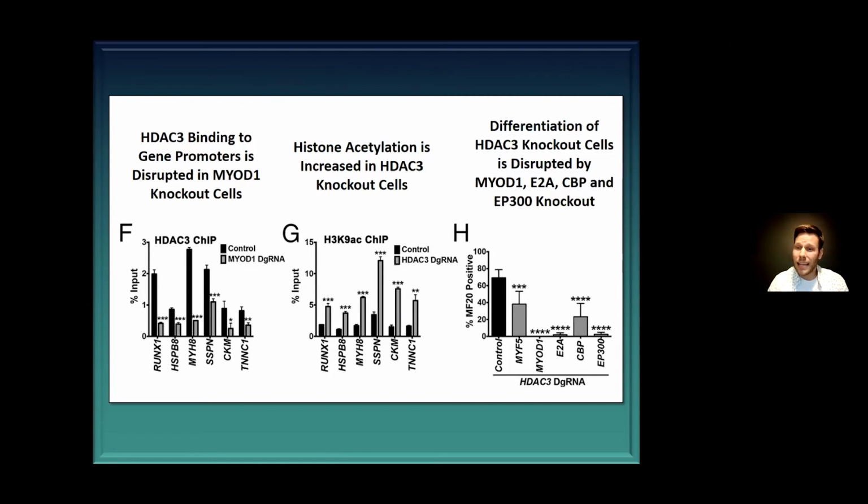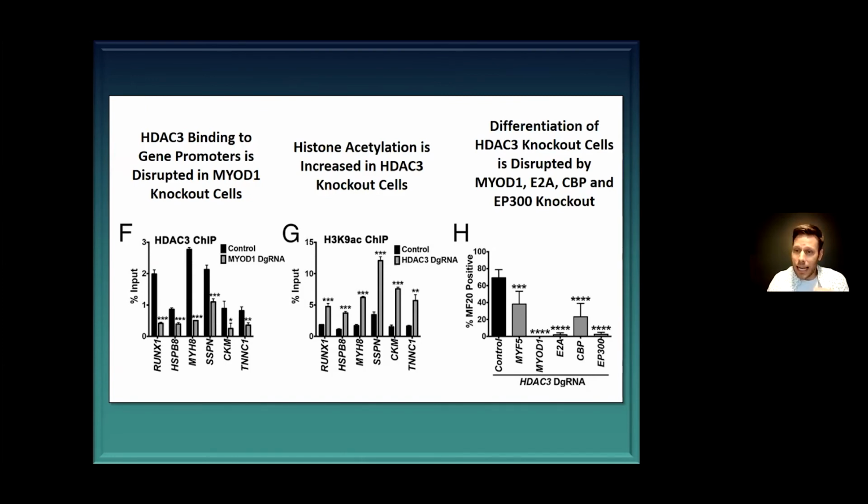If we look at the acetylation of the genes themselves, there's an increase in histone acetylation at those target sites when we disrupt HDAC3. So HDAC3 deacetylates the promoter regions of those genes, and if we disrupt it, we see an increase in the acetylation of MyoD1 target genes.